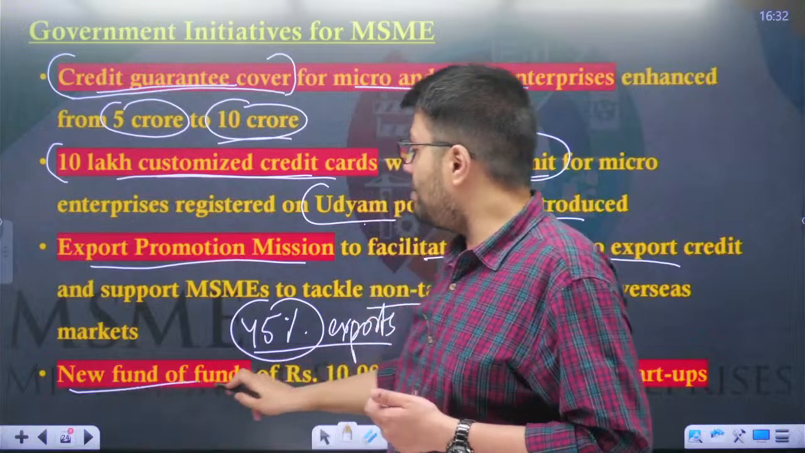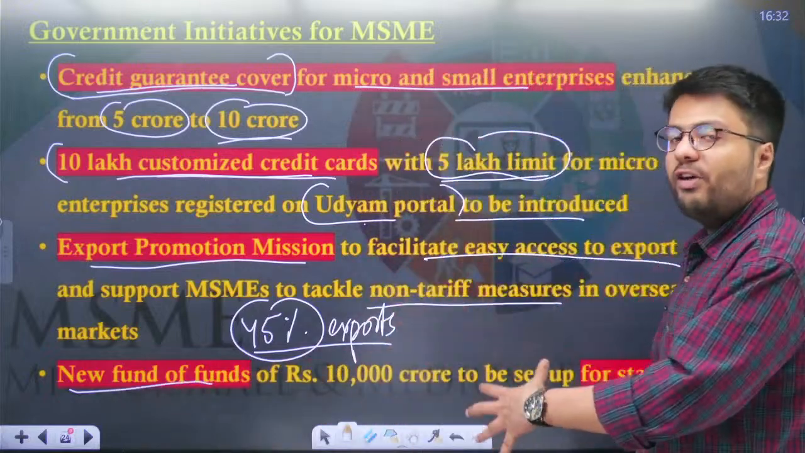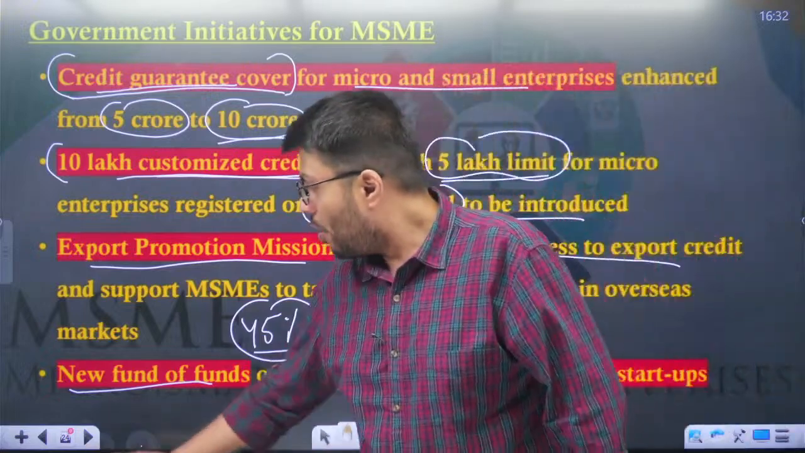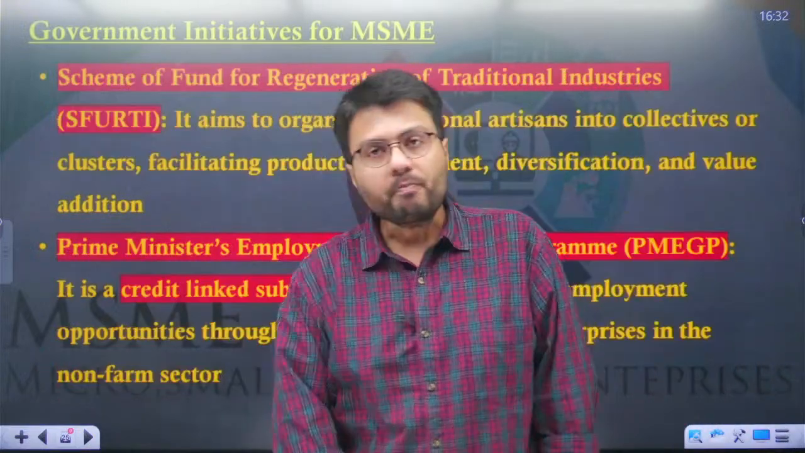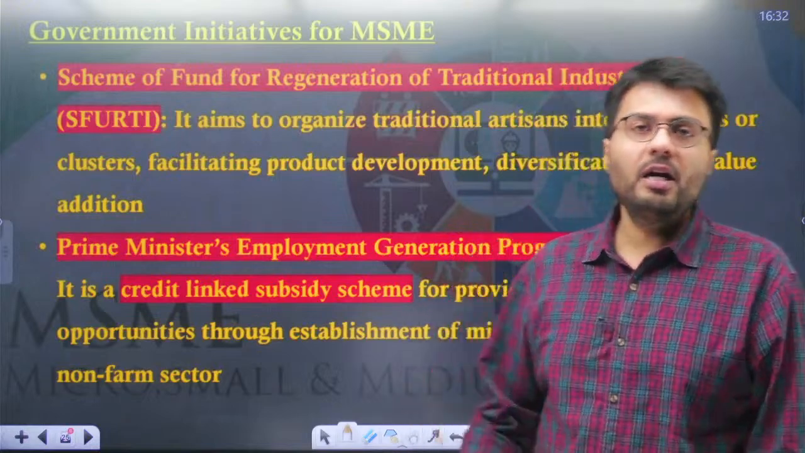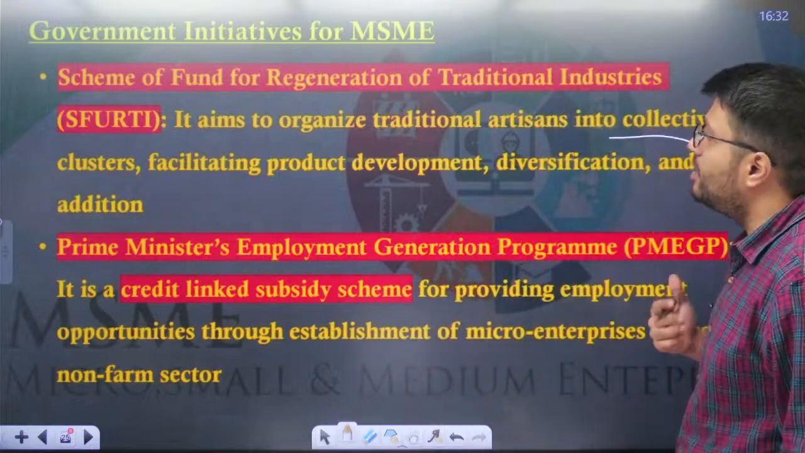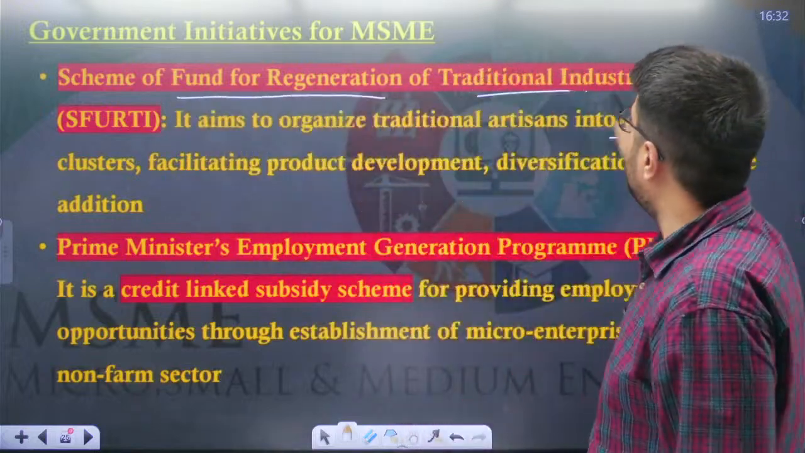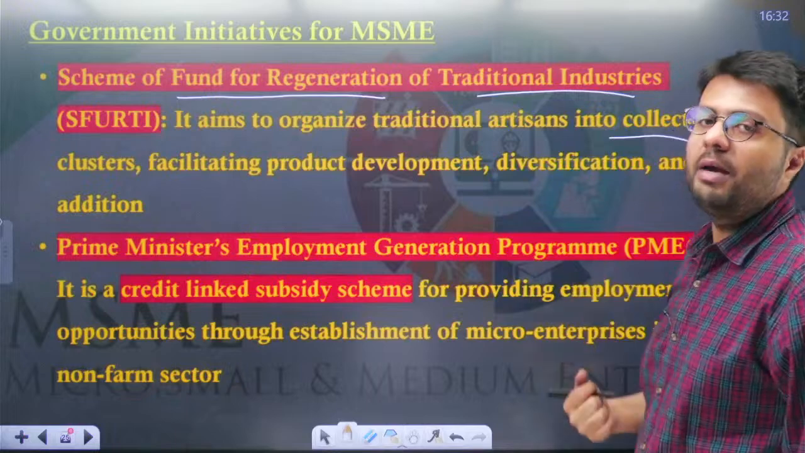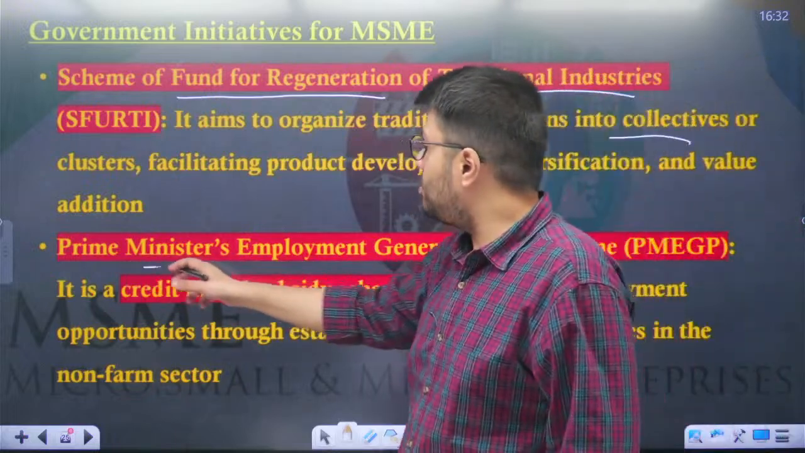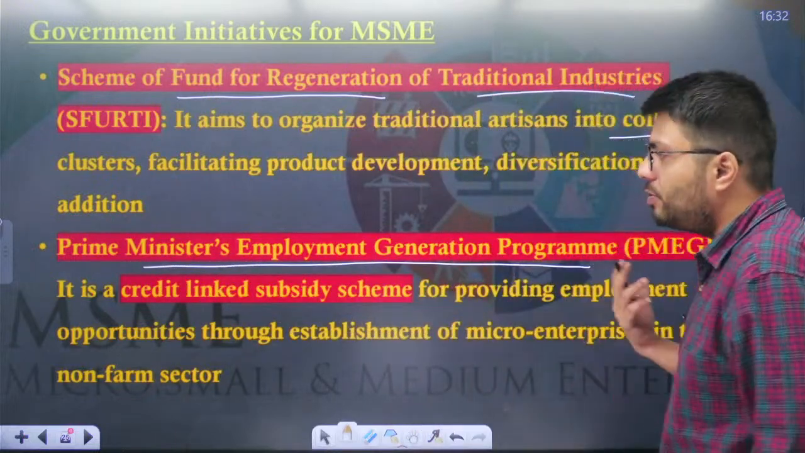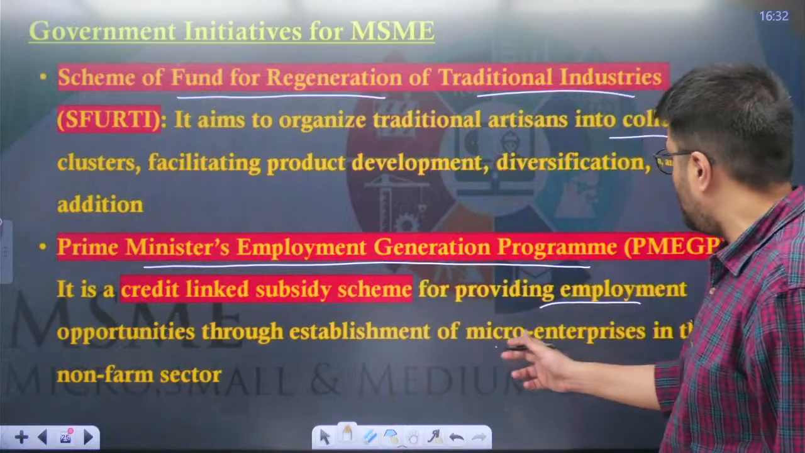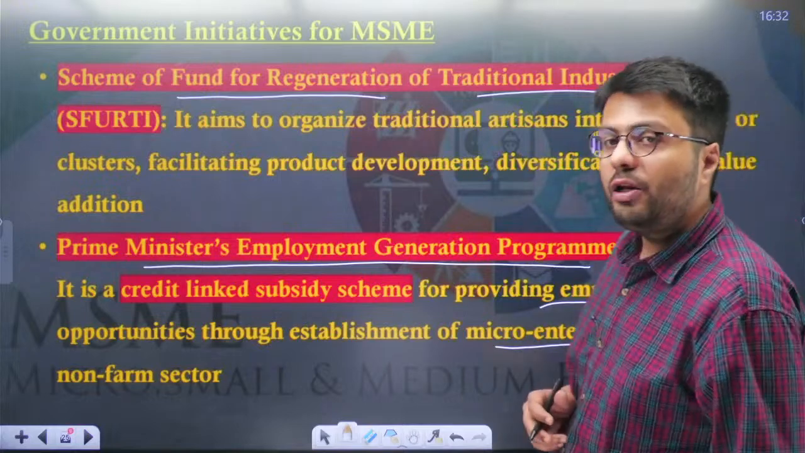Also, new MSMEs, particularly startups, will be funded by a new fund of funds which will have a corpus of 10,000 crore rupees. Also, there is a scheme for traditional artisans who manufacture their items and sell them to other markets, and for that the Scheme of Fund for Regeneration of Traditional Industries, the SFURTI scheme, has been introduced. Also, the Prime Minister's Employment Generation Programme has been announced, which is a credit linked subsidy scheme for providing employment opportunities through establishment of micro enterprises in the non-farm sector.